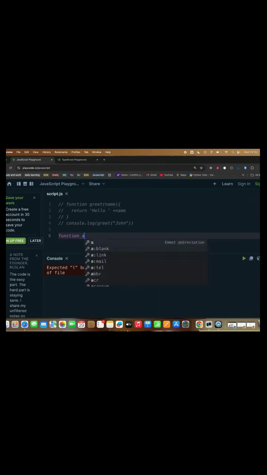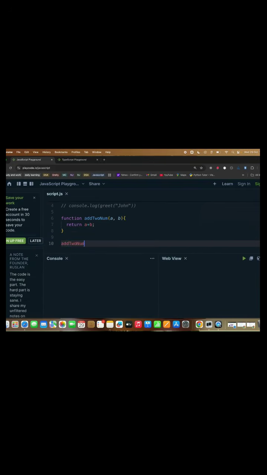Let's create a function, addTwoNum. Let's take two parameters and return a plus b. And let's call the function addNum with 10, 20, and console log it. We can see the output here, and this is my JavaScript code.